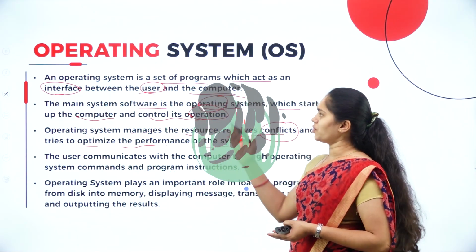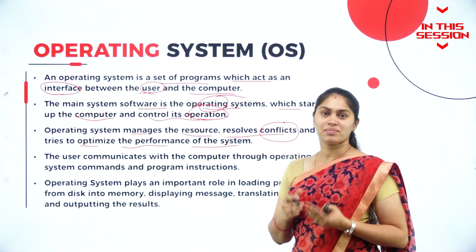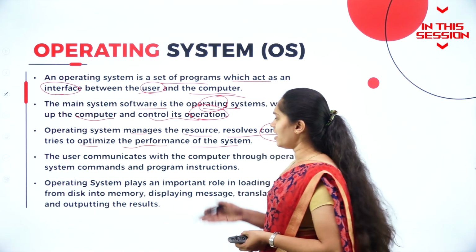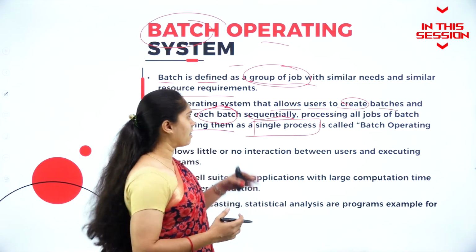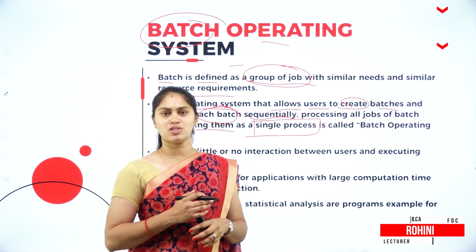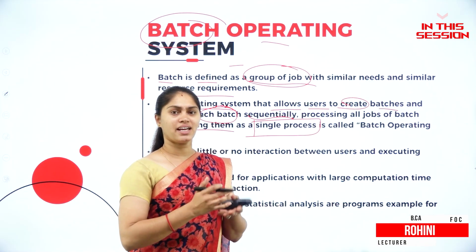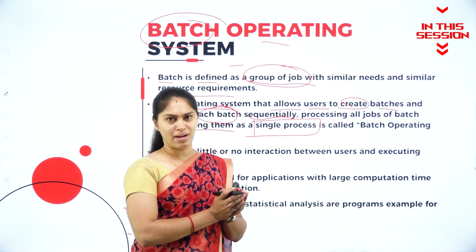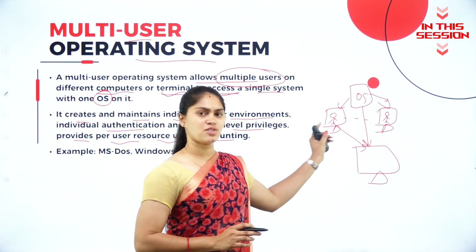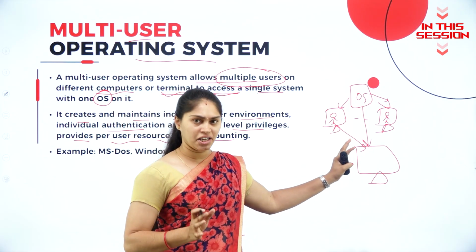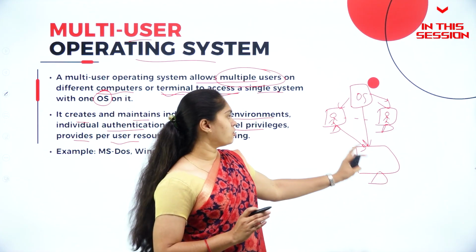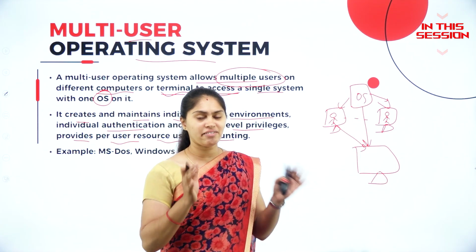Every management will be done by this operating system. That is why the operating system is considered the core of any computer. Whenever we have similar needs and similar requirements of resources, we make that number of jobs into a group, and we call that group a batch. For each user, every resource will be allocated individually, but more than two persons access the same system with a single OS, while individually accessing it.